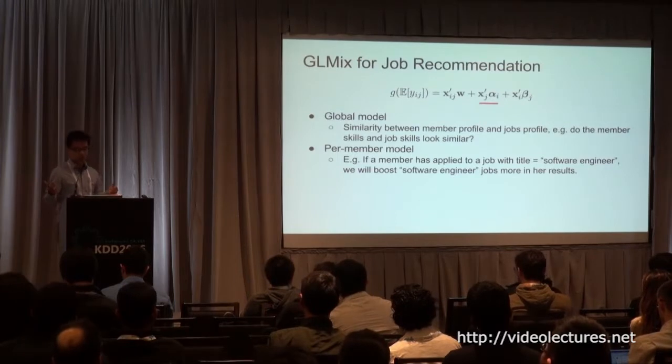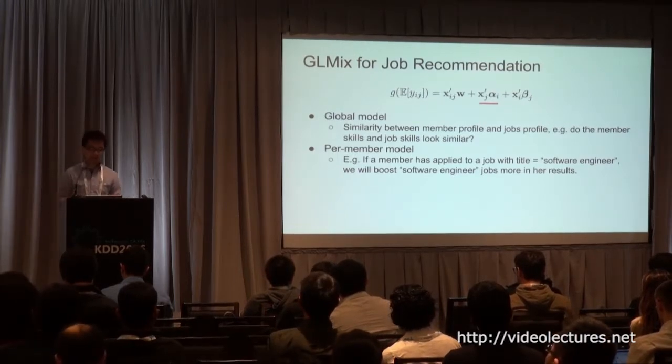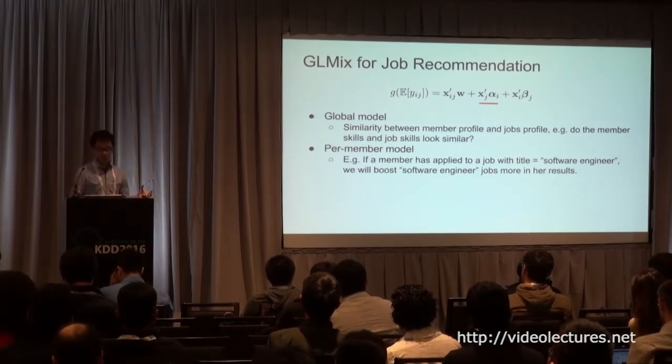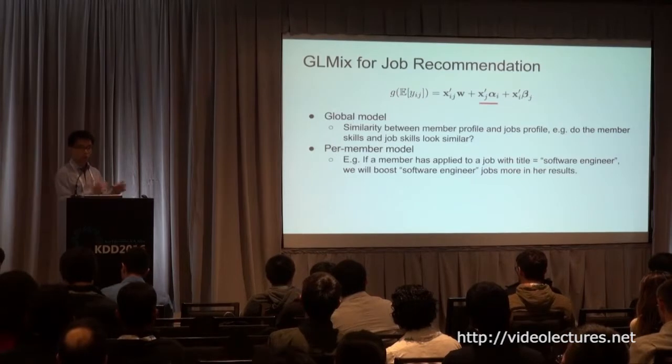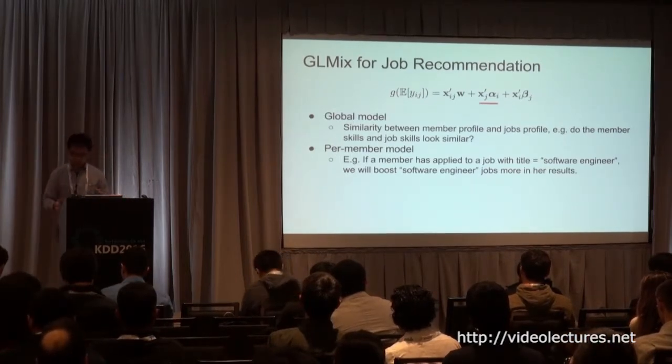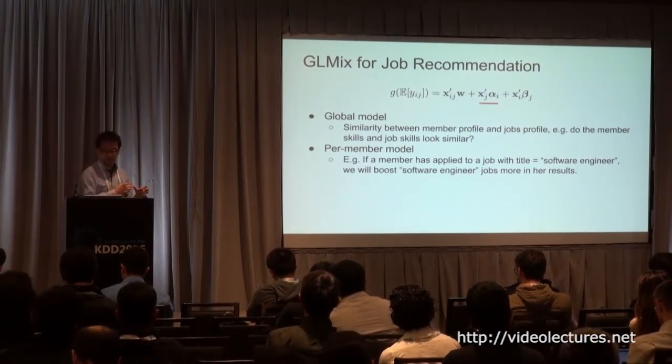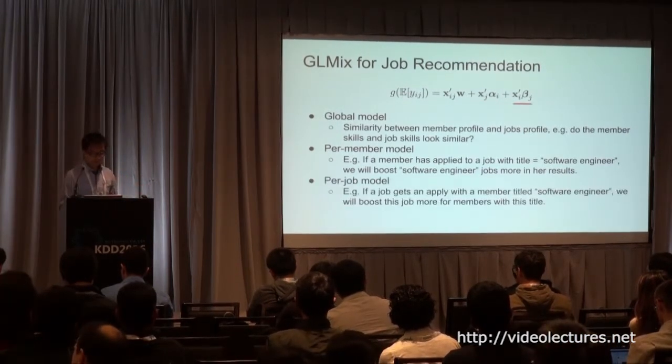The second part is the per-member model. It works in this way. For example, if a member has applied to a job with the title software engineer, of course we want to boost all the jobs with titles like software engineer in her results, because as we get more data, we know the user better, and we can provide recommendation results that are more tailored to the user's preference.